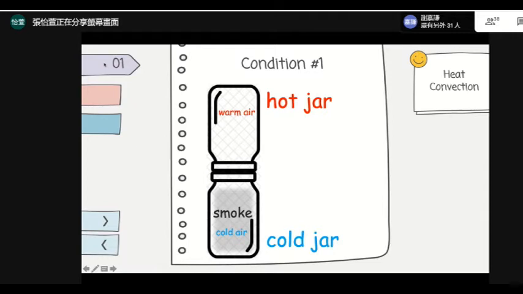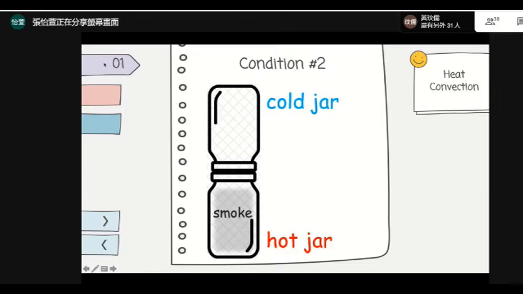And we put the smoke in the cold jar. Can you tell me what's your observation? Did the smoke move? Will. Okay, the smoke doesn't move. So the smoke stays in the cold jar in the first condition. That's right. Okay, let's move on to condition 2.